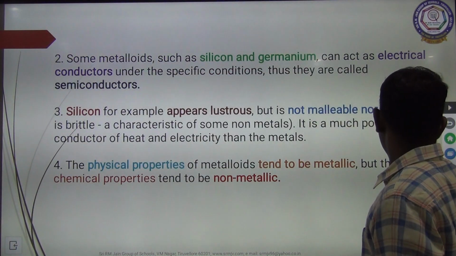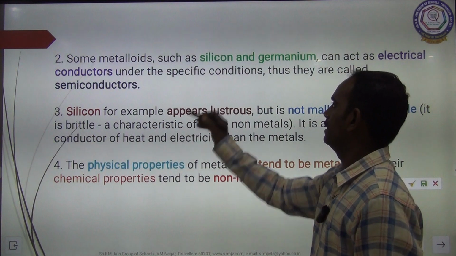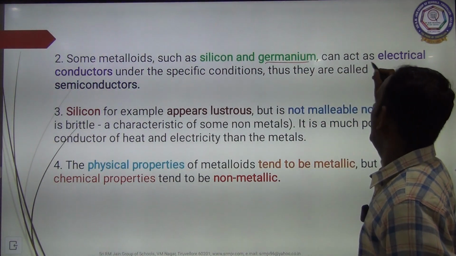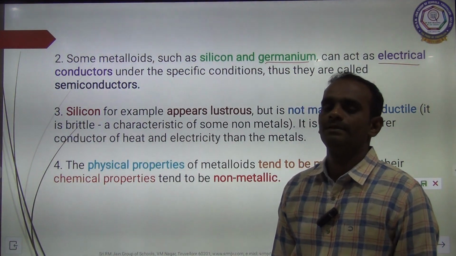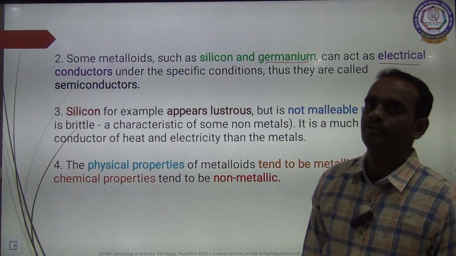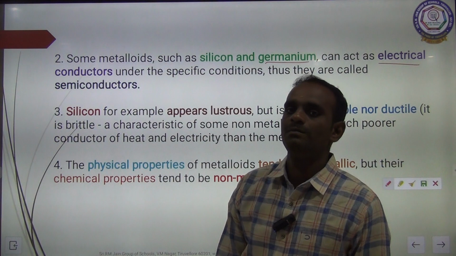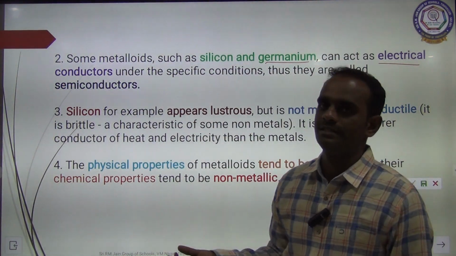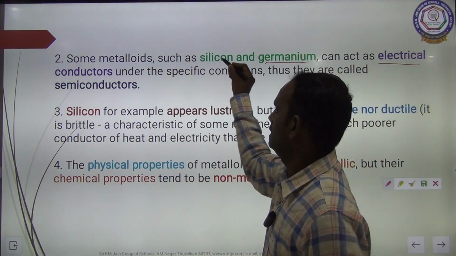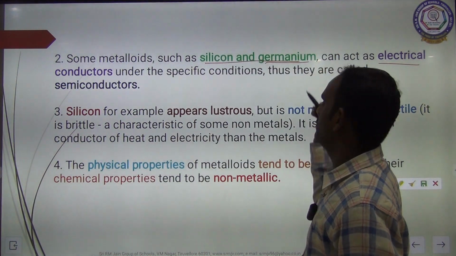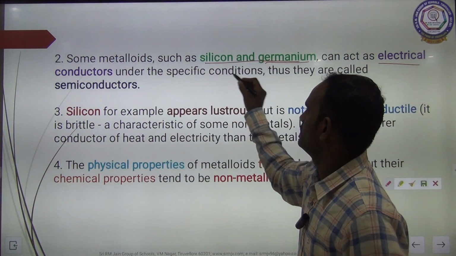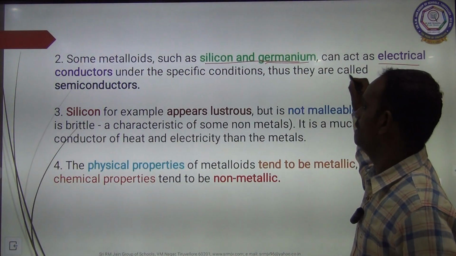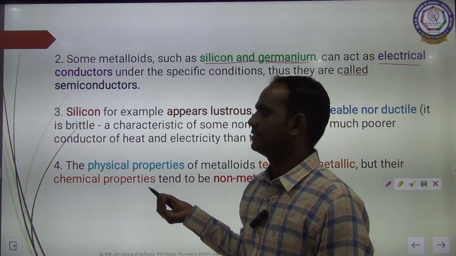Some metalloids such as silicon and germanium can act as electrical conductors. Usually only metals are good conductors of electricity, and non-metals are poor conductors. But see here, metalloids such as silicon and germanium act as electrical conductors under specific conditions, thus they are called semiconductors.